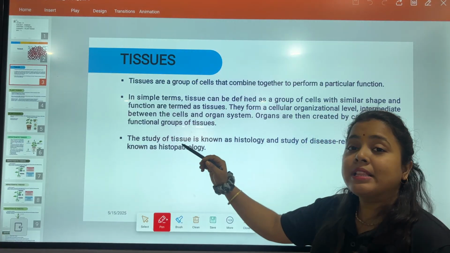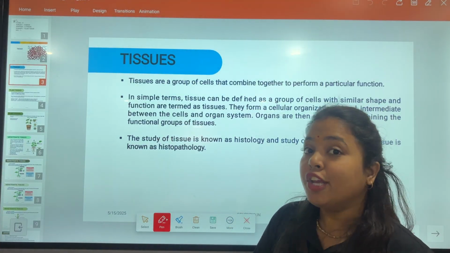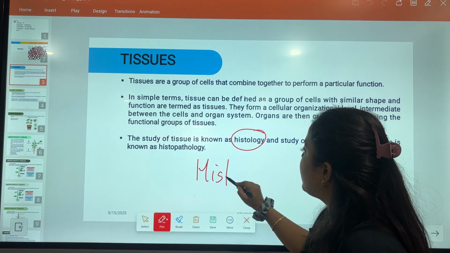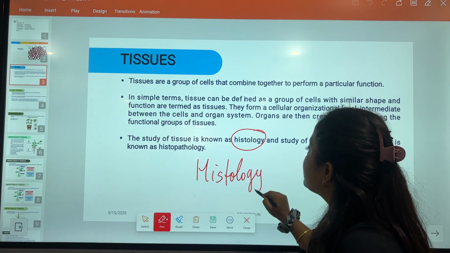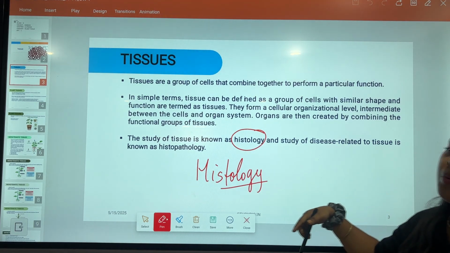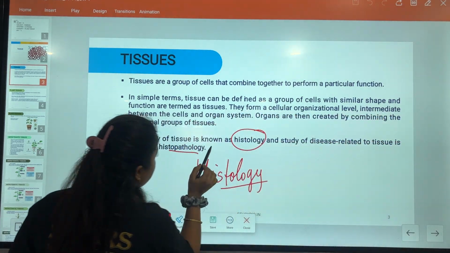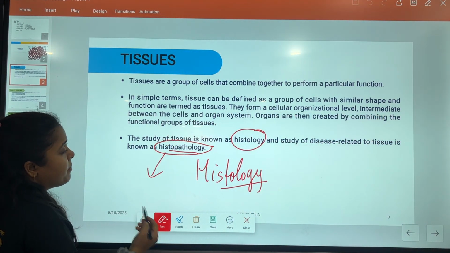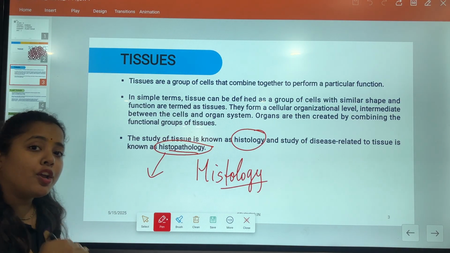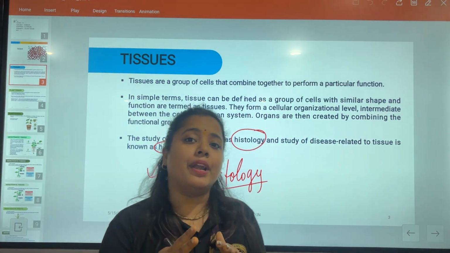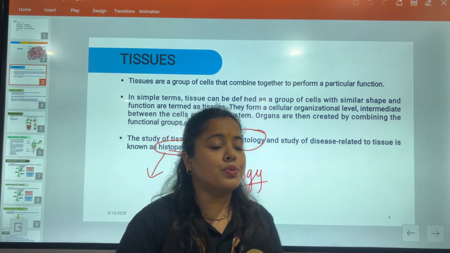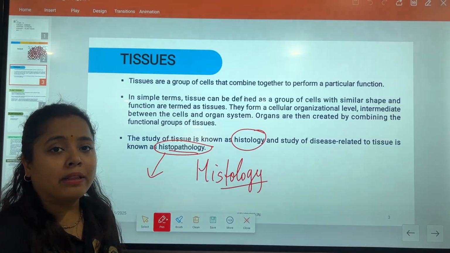Moving forward, what is the study of tissues known as? The study of tissue is known as histology. Very, very important. You need to remember it. The study of tissue is called histology. Disease related to tissue is known as histopathology. This is extra which you need to learn; I have mentioned it in my points. Histopathology is the study of disease which is related to tissue. Whenever any kind of disease occurs inside our tissues, that study is called histopathology.